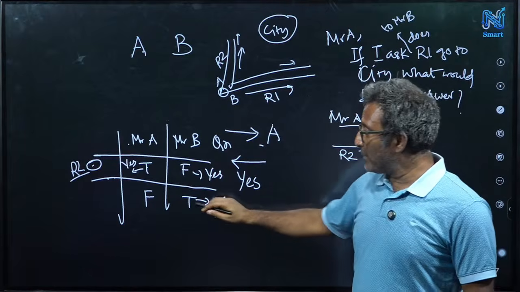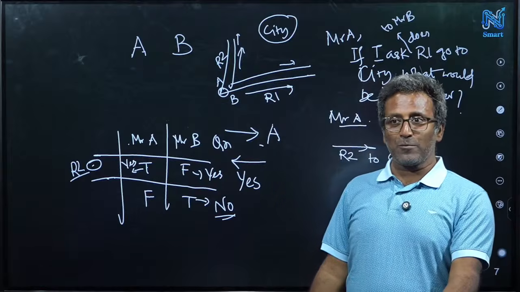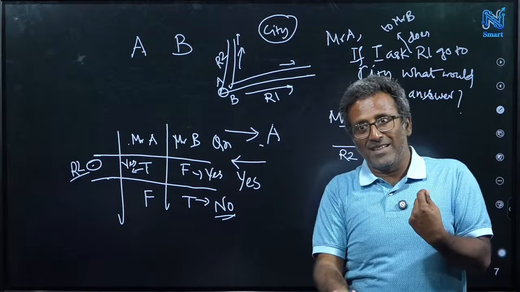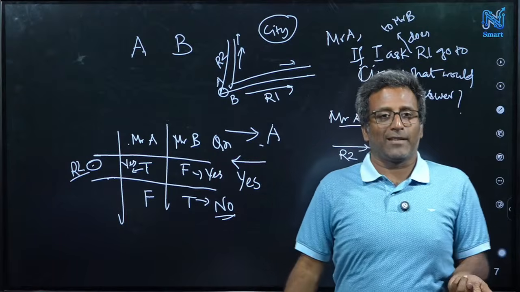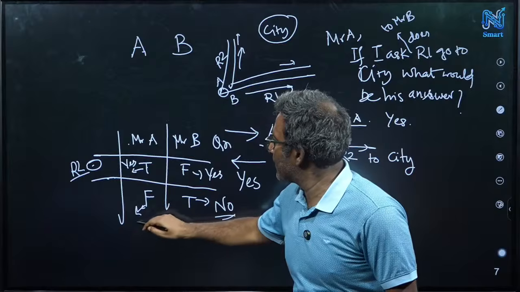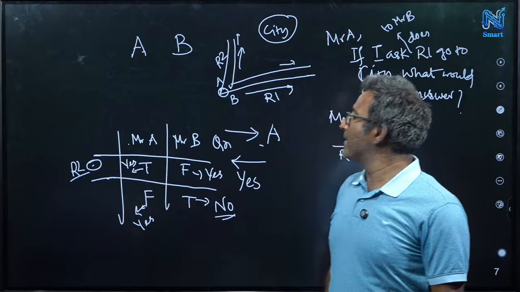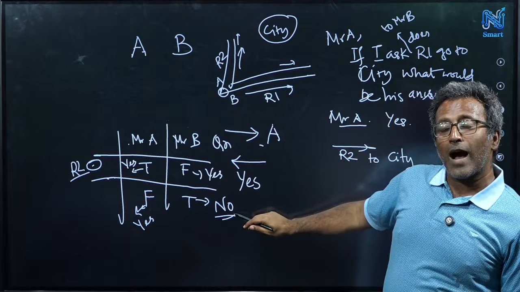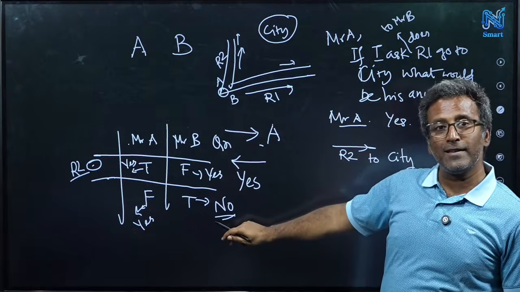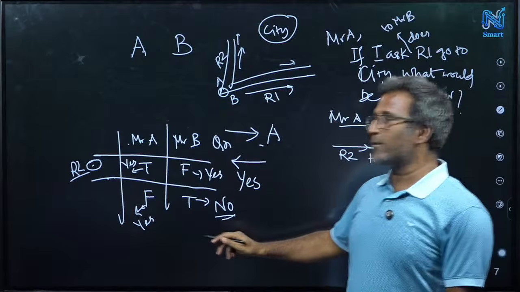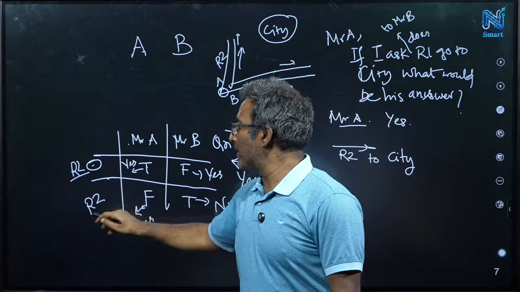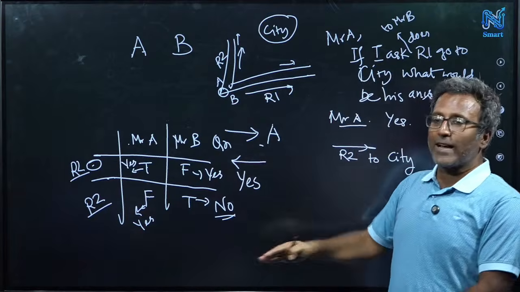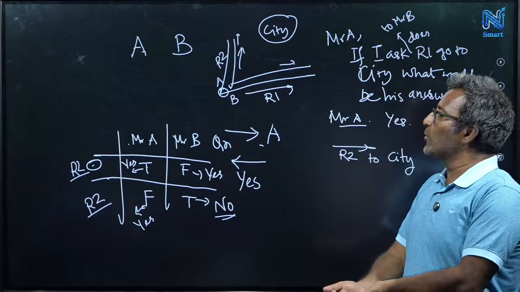But because Mr. A is a false person, he always says false. So whatever Mr. B says will be reversed. Mr. B will say no, so he will say yes. That's why he said yes. And because the actual answer is no, and Mr. B is a true person, road 2 is the right road then. So in both cases we see that road 2 is the option.